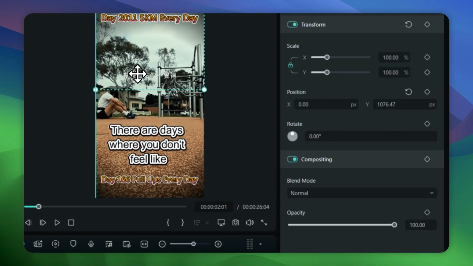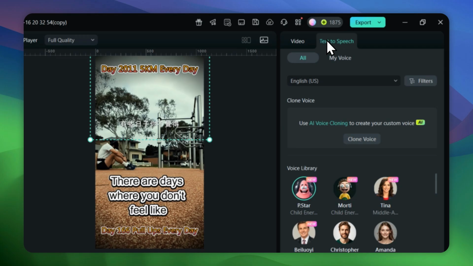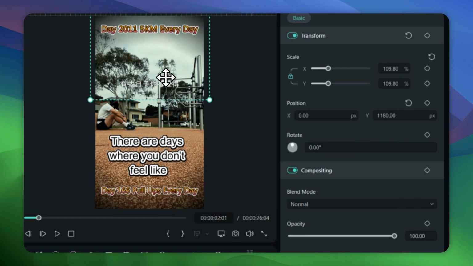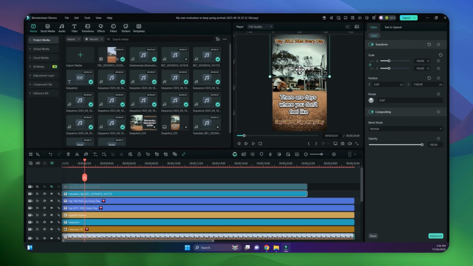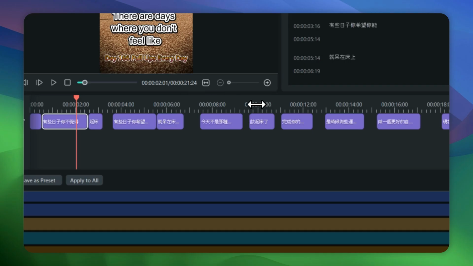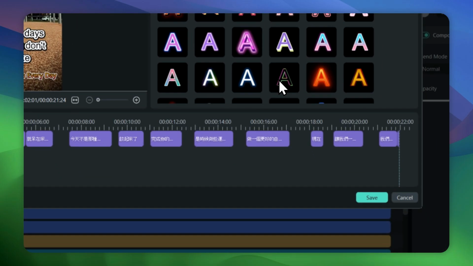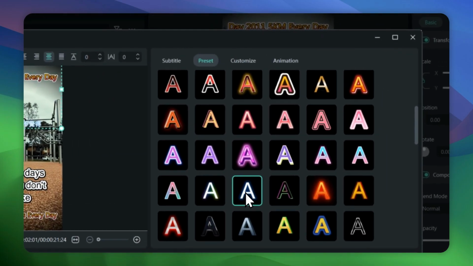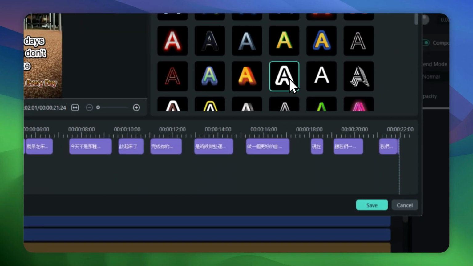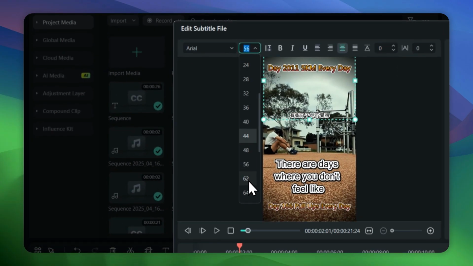Now put it up here. Bigger. Change the color so it's easier to read. Okay, so let's get the preset. Just gonna get the black one in here. This one here. That's a bit easier to read. Make it a little bit bigger.